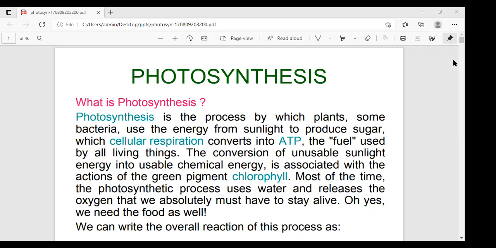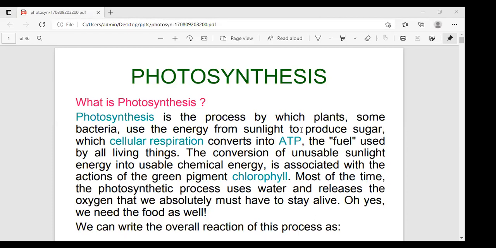Before the discussion of photosynthesis, here is what we will cover. What is the definition of photosynthesis? What is the structural organisation of the chloroplast? What types of photosynthetic pigments are present? And the mechanism of photosynthesis. What types of factors are involved in photosynthesis? And next, photorespiration and the different limiting factors. All these things are most important in photosynthesis.